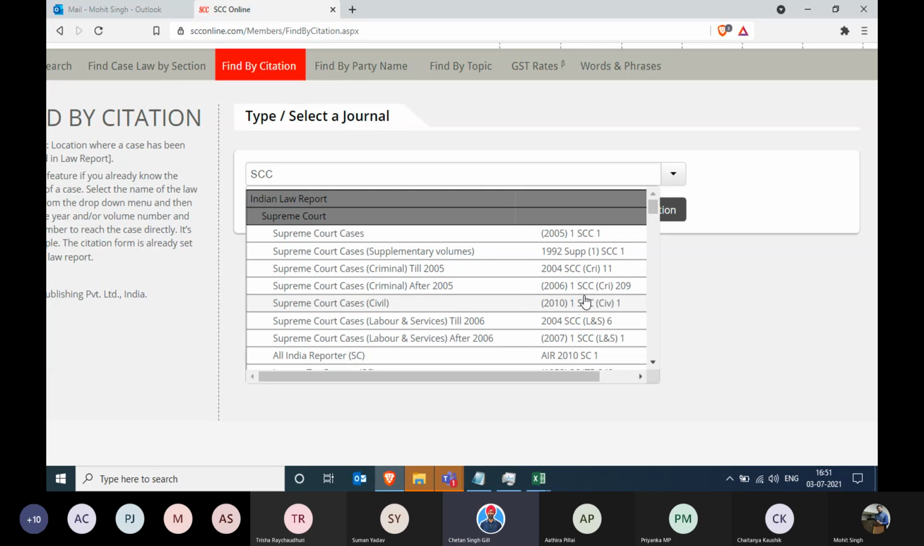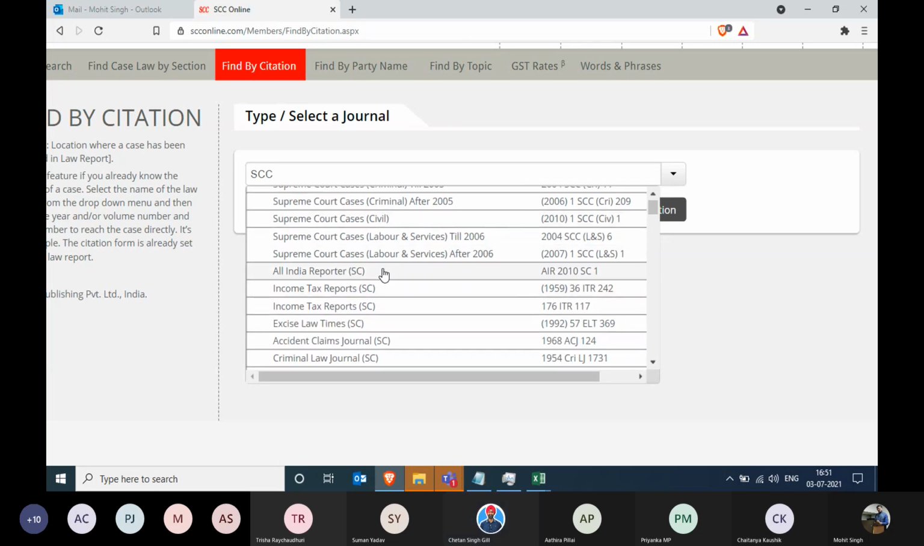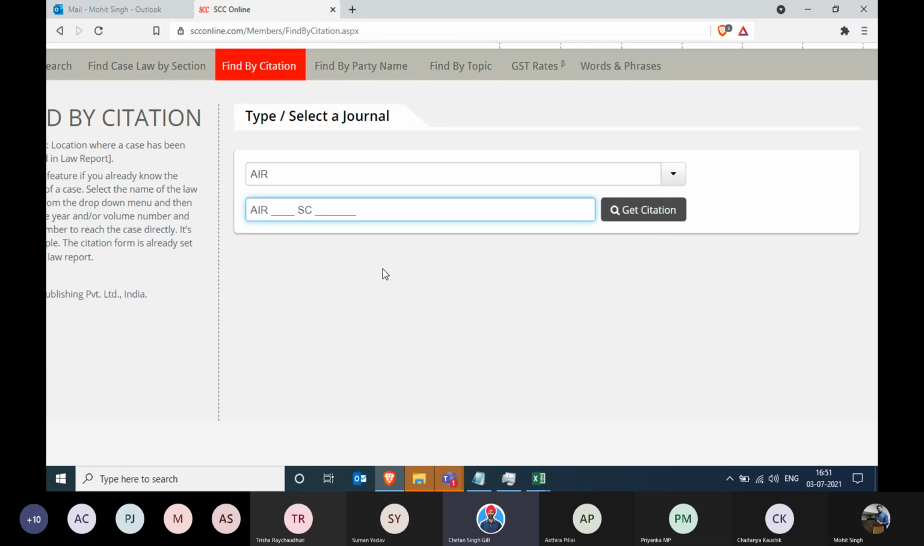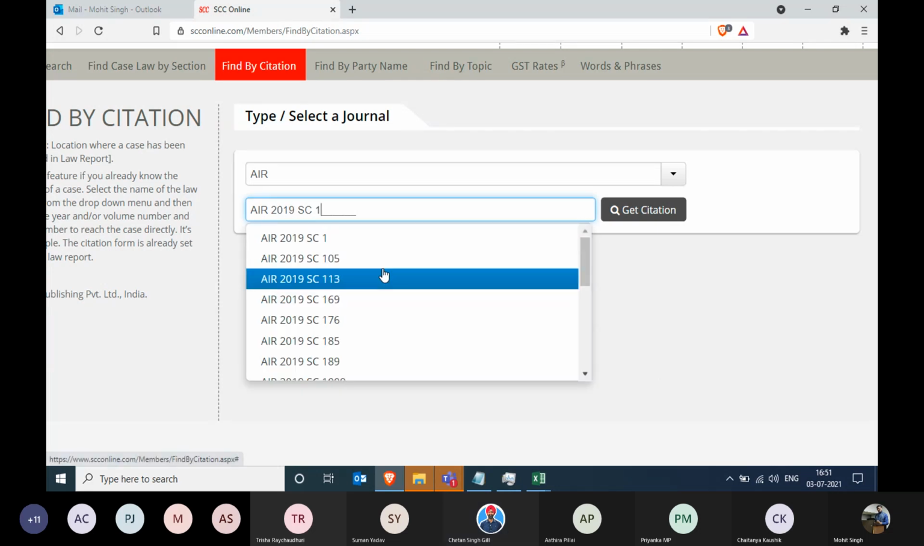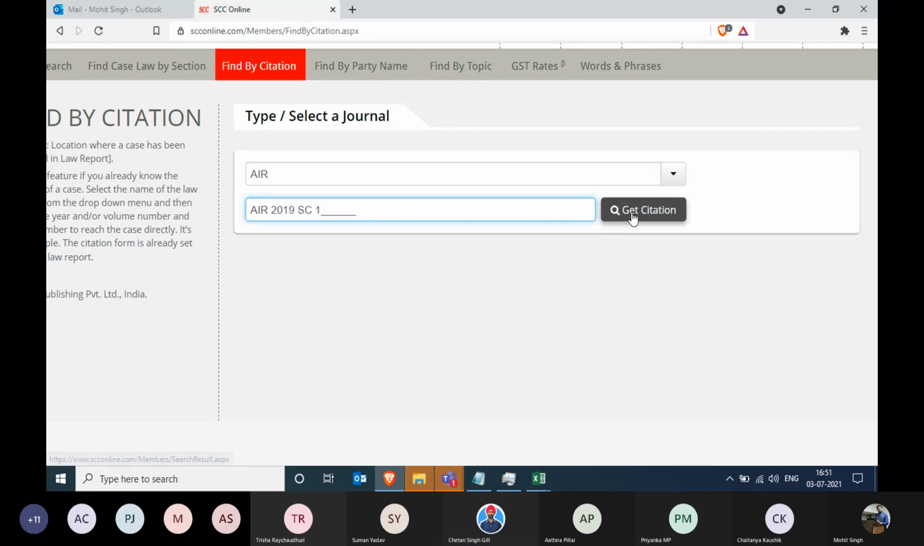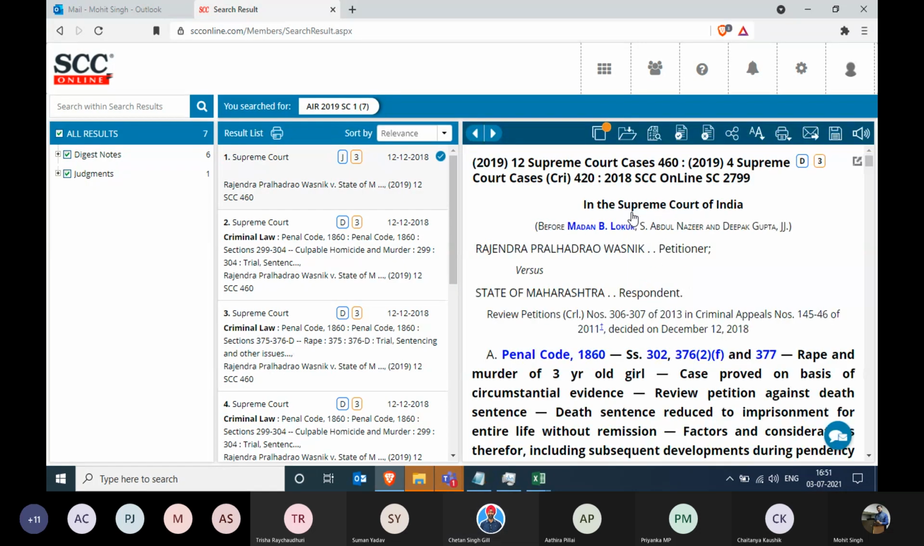AIR Supreme Court is coming up below. And let's take 2019, page 1. There you have it. It's giving you the citation with the AIR citation, giving you the judgment of SCC.